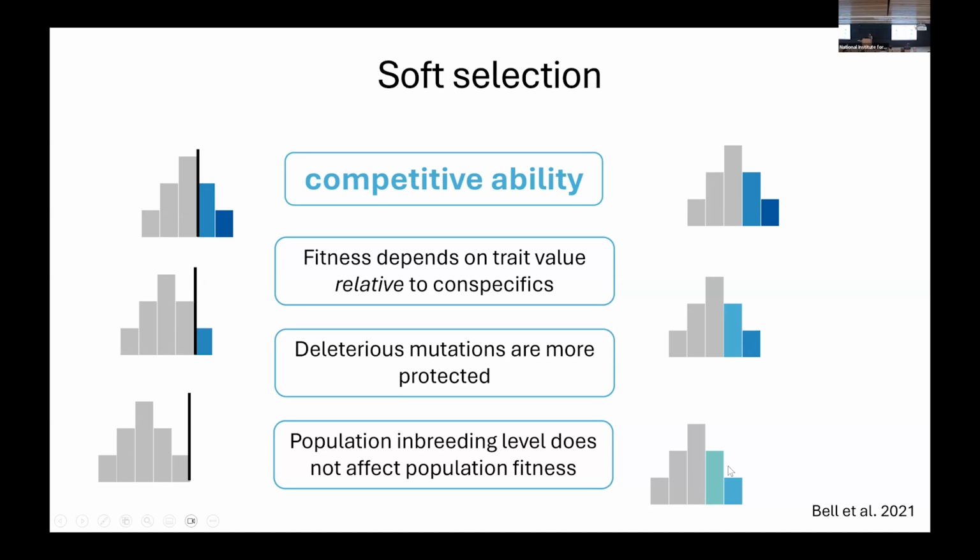So in this case, deleterious mutations tend to be more protected than under hard selection, and the population inbreeding level will not affect the population fitness, because as you can see here, each population will contribute to the next generation.